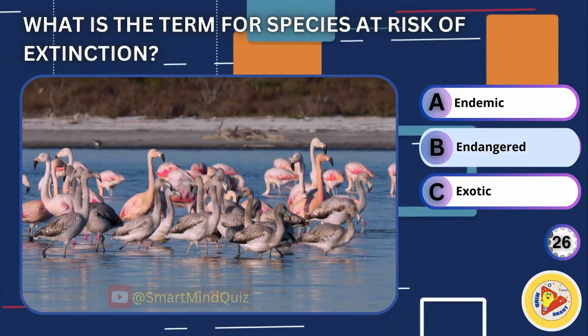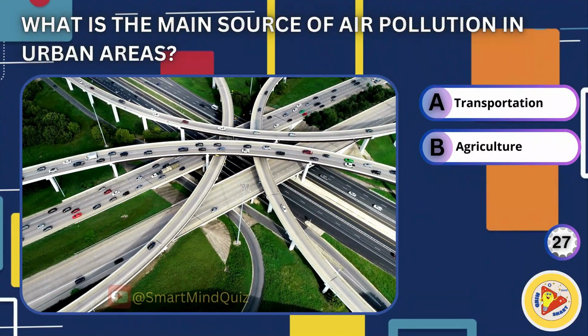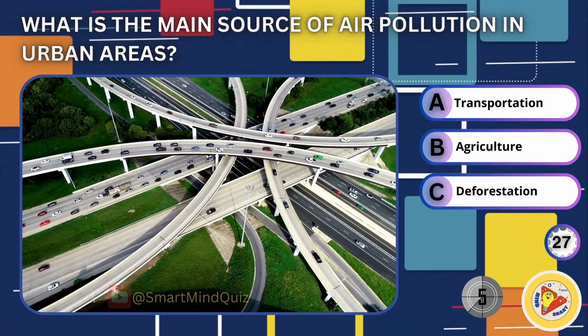The right answer is endangered. What is the main source of air pollution in urban areas? Transportation, agriculture, deforestation.